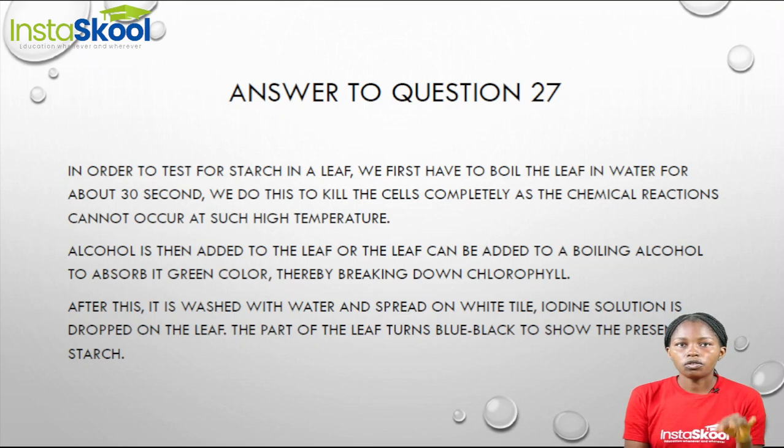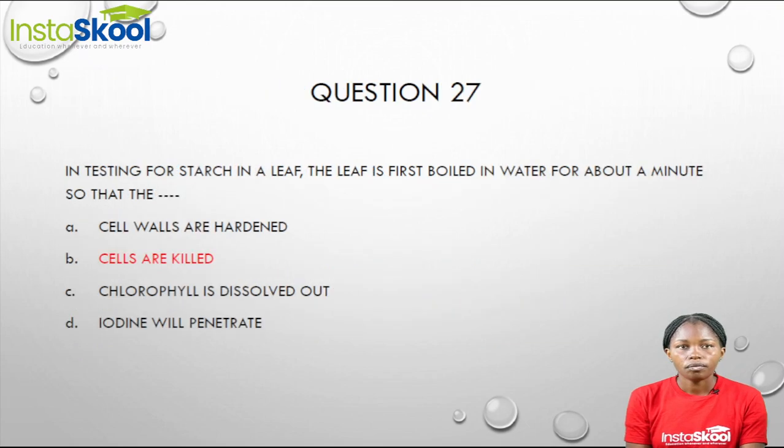Lastly, the leaf is washed with water and spread on a white towel. Iodine solution is then dropped on the leaf. Now, the part of the leaf that turns blue-black shows the presence of starch. So that is simply our test for starch on a leaf. So when we go to our options, why do we boil the leaf? Why do we add the leaf to boiling water for about a minute in our test for starch? We do so in order to kill the cells present in the leaf.